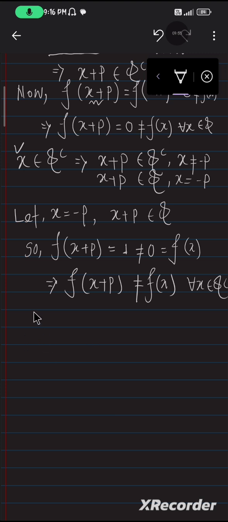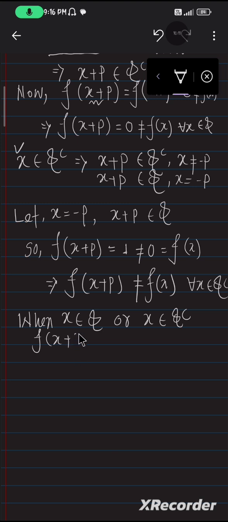So we see that when x is inside Q or x is inside Q complement, the relation f of x plus p equal to f of x doesn't hold.